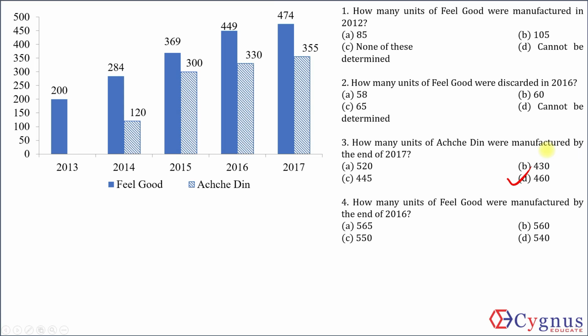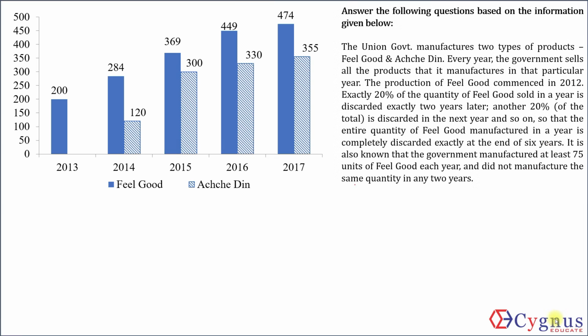Now using the same logic, we should be able to solve questions for feel good as well. The only problem being that I don't know the number of units manufactured in 2012. Let's explore. Rereading once. The number of units produced is equal to the number of units sold for any year. Exactly 20% of it will be discarded exactly 2 years later, and so on. In any year the number of units of feel good was at least 75, and the number of units was distinct for every year. So let me quickly make a small bar for myself for the year 2012.